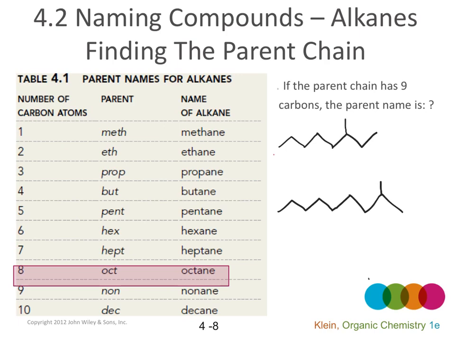Okay, here is the first molecule. This is the parent chain, and it has 1, 2, 3, 4, 5, 6, 7, and 8 carbons. So the parent chain for this compound is octane. For the second compound, this is the parent chain, and it is 1, 2, 3, 4, 5, 6, 7, 8, and 9. And the parent chain is nonane.